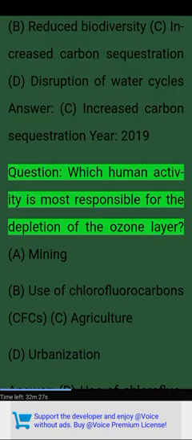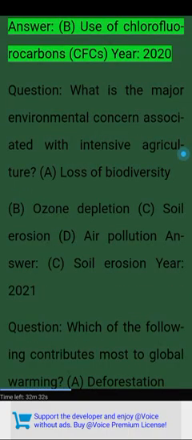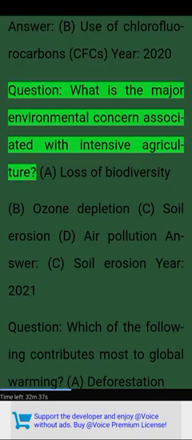Question. Which human activity is most responsible for the depletion of the ozone layer? A. Mining. B. Use of chlorofluorocarbons, CFCs. C. Agriculture. D. Urbanization. Answer. B. Use of chlorofluorocarbons, CFCs. Year 2020.